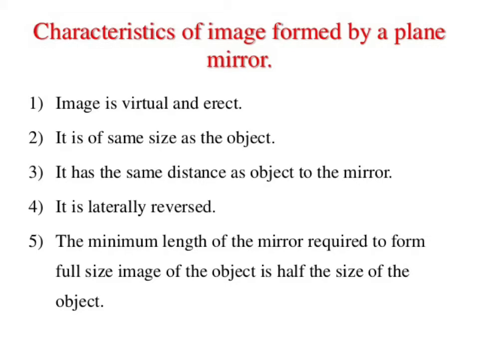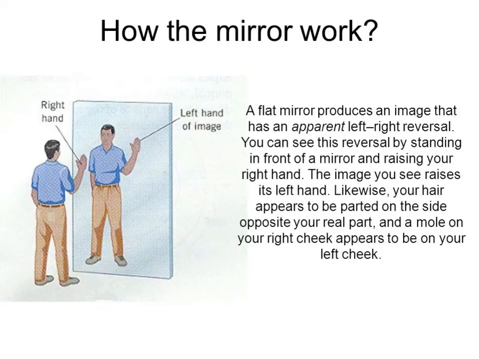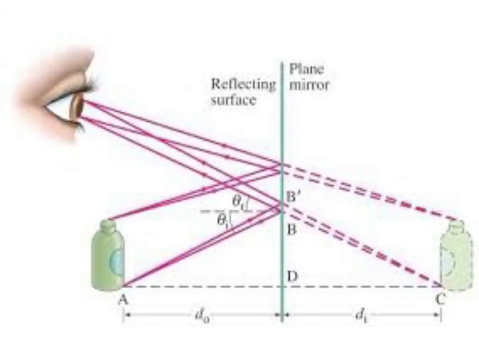Dear students, when we stand in front of a mirror, we see our image. An image is different from a shadow. Our image looks exactly like us. It shows the color as well as the outline. If we raise our right hand, our image appears to raise its left hand. If we move our left leg, our image appears to move its right leg. This happens due to the lateral inversion of the image formed in a plane mirror.